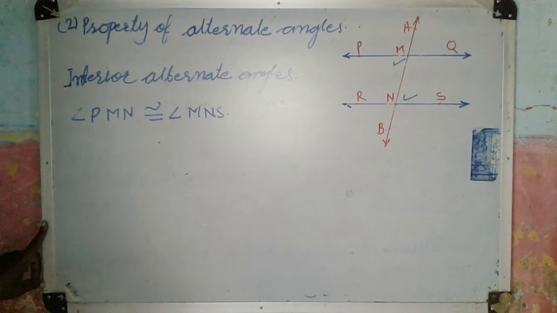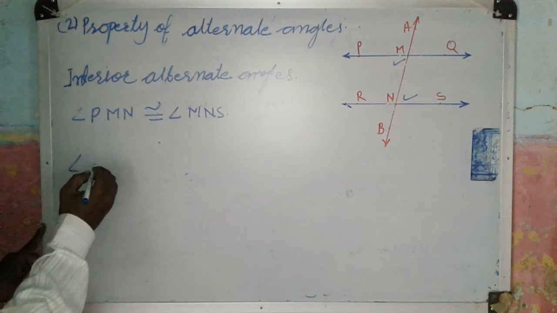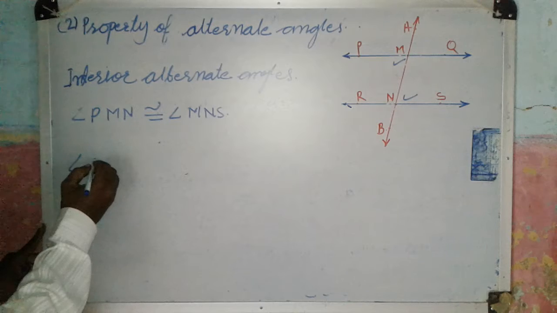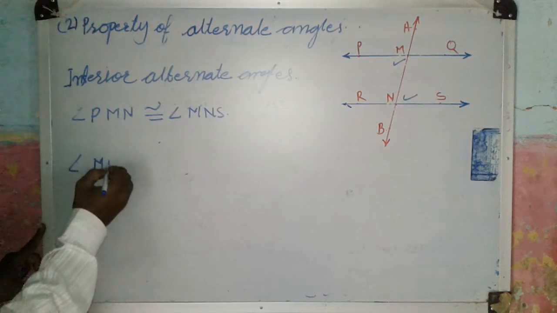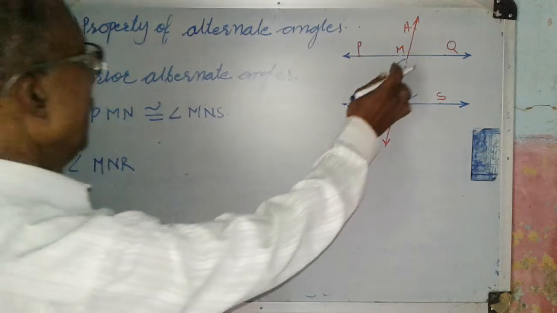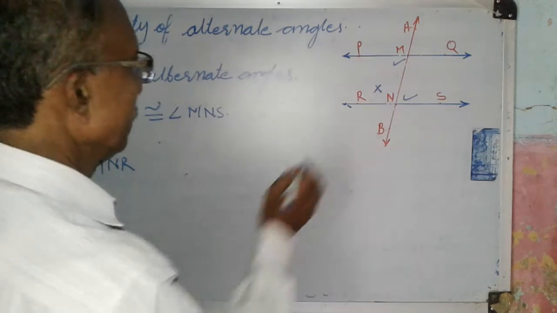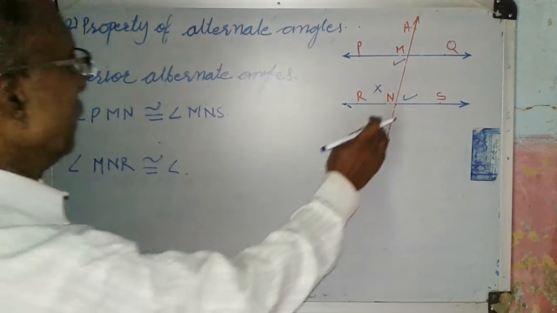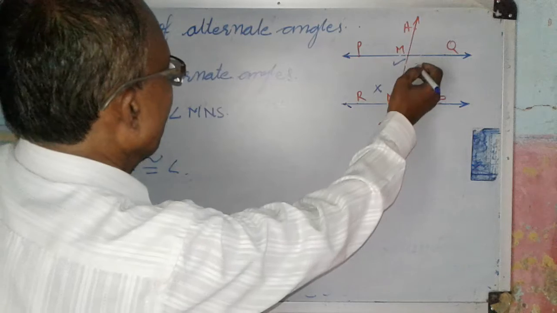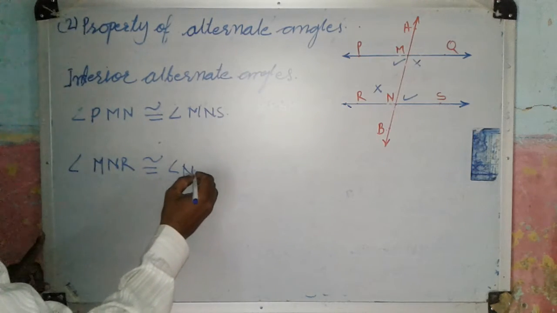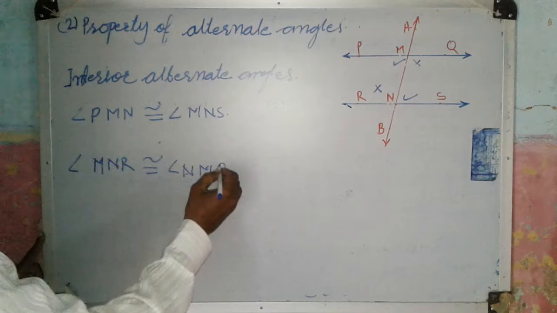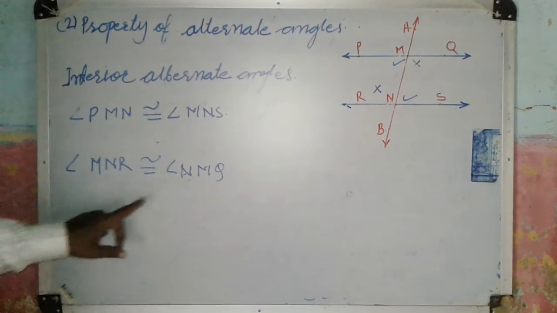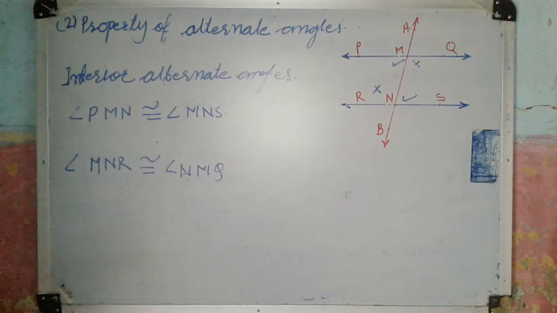Another pair is angle MNR, congruent to angle NMQ. These are the two pairs of interior alternate angles.